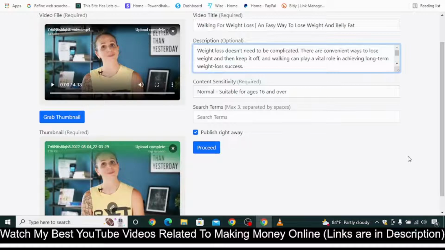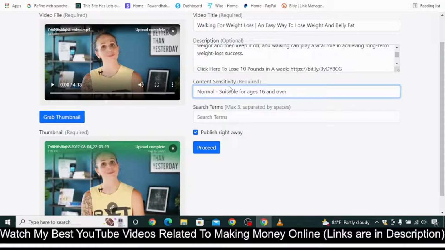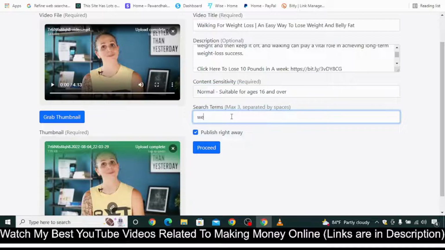And in the case of content sensitivity, it is fine, suitable for ages 16 and over. And in the case of search terms, you can simply type everything related to health and fitness or weight loss. Just type weight loss. Don't give a space here, and give a space here. As you can see, you can put a max of 3 search terms here, separated by spaces. So you can type another, lose weight. Similarly, you can type fitness.